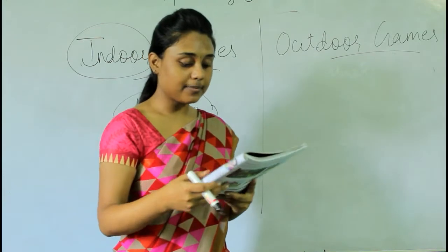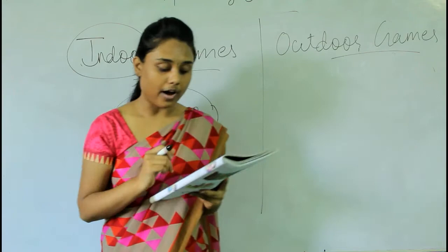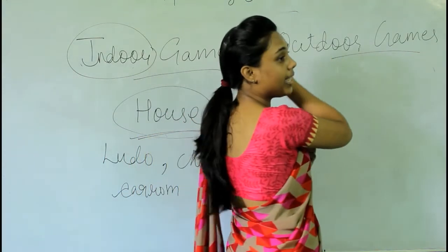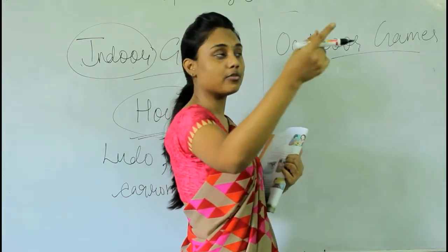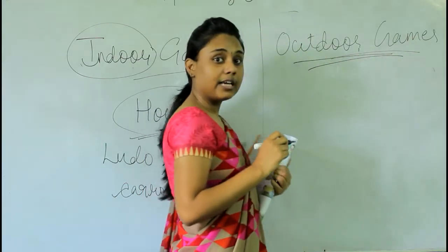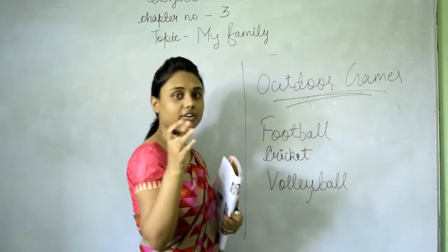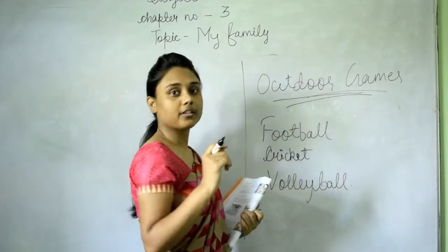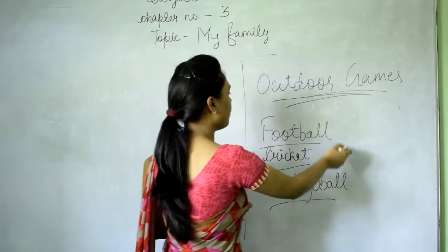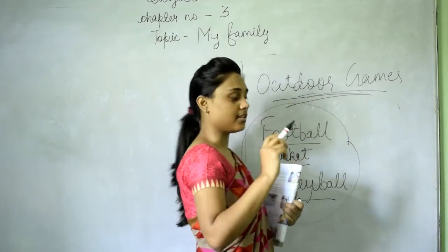Games that are played outside the houses, in open grounds or parks, are called outdoor games. The games which you play in the playground, outside your houses or in parks, they are called outdoor games. Can you name them? Football, cricket, volleyball, okay? They all are the games which we play outside our houses, right?